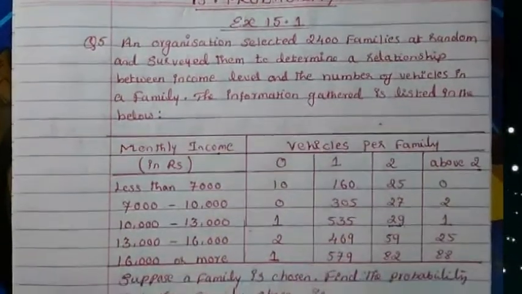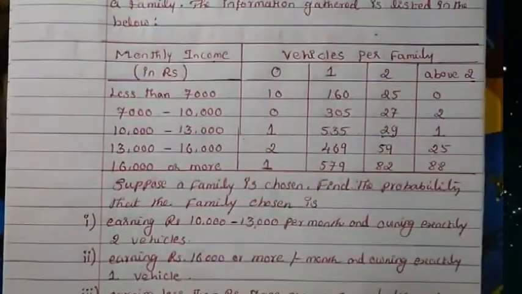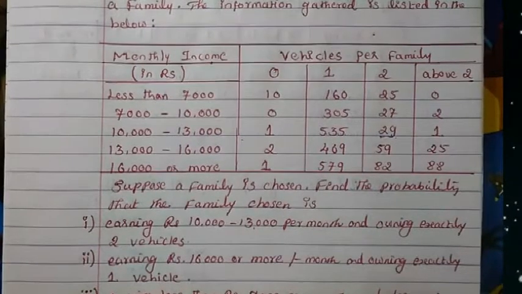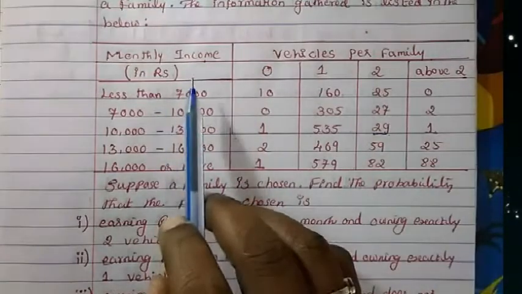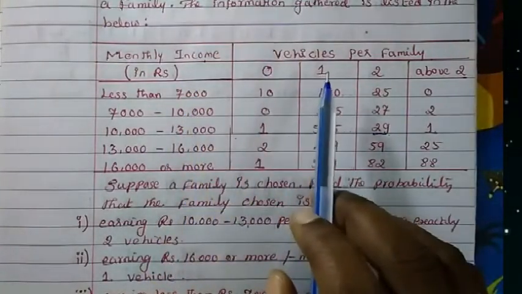Now we have the information here. The question is big, but don't worry, it's very easy. Here are the number of families whose monthly incomes are given and the vehicles they have.